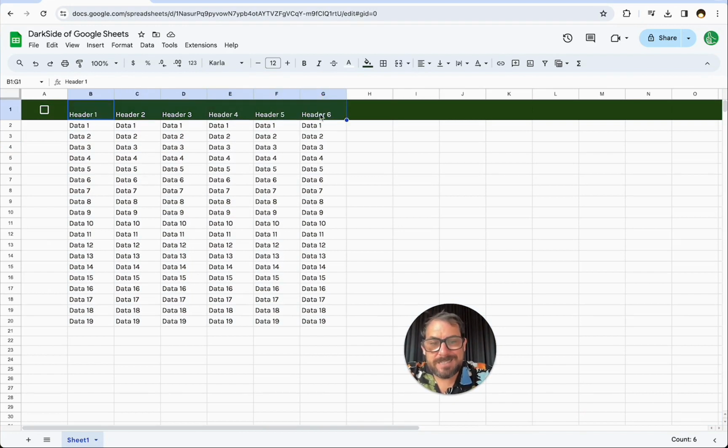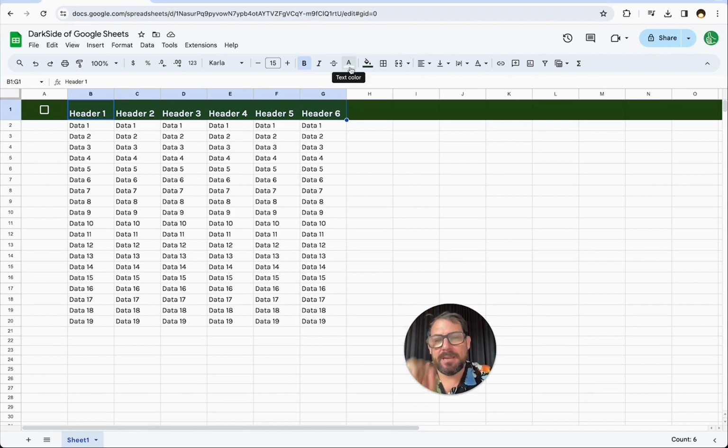Okay, here's the deal. We do a lot of stuff in this header, right? We do bold, we bold it, we try to make it a little bit bigger, and that brings so much attention to the header. And what we really want to do during our data management in Google Sheets is have the header actually recede into the background. We don't necessarily need to see the header all the time, and it's not the focus of our attention, but we do put this dark background on it.